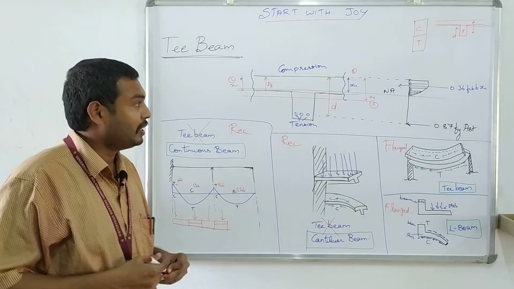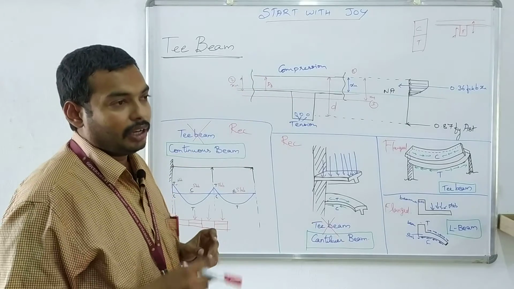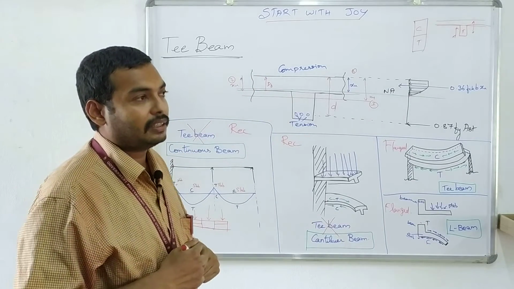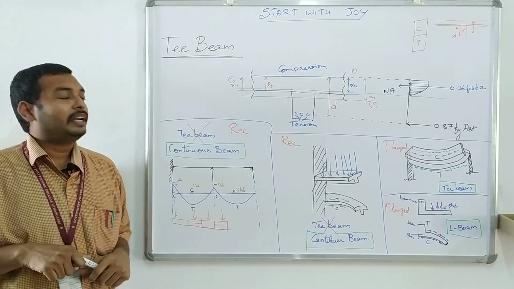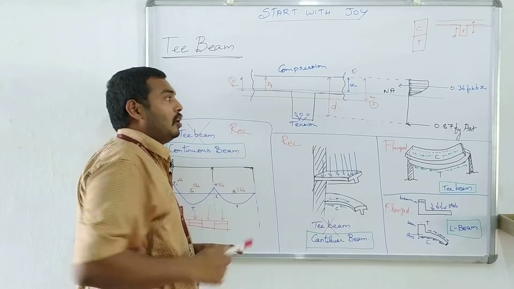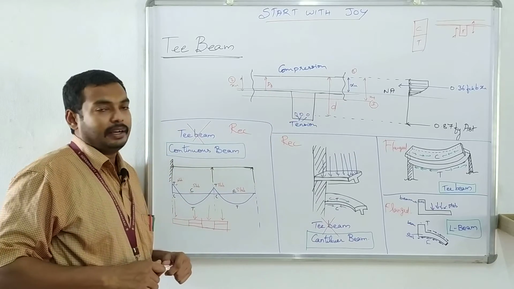What is a T beam I have explained. I repeat: both slab and beam, we are going to construct them as a monolithic single structural member, in which the slab will contribute to the compression zone and web will contribute to the tension zone.